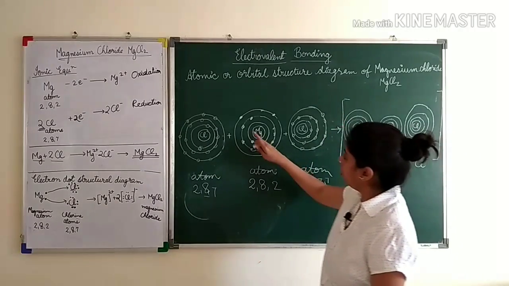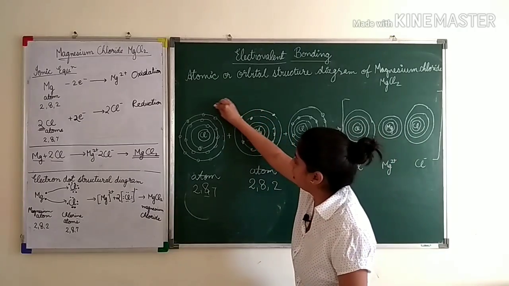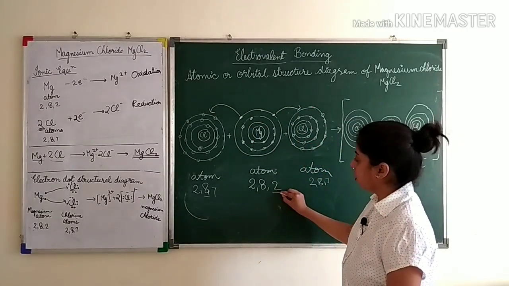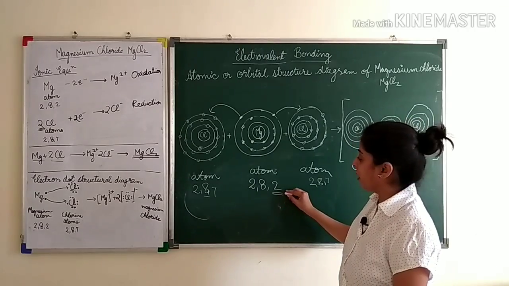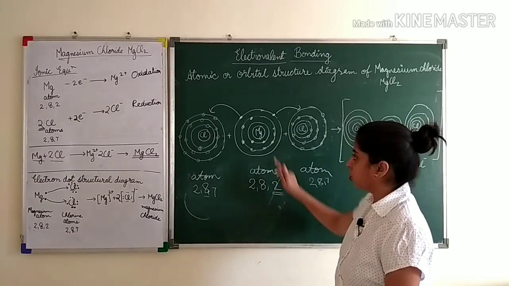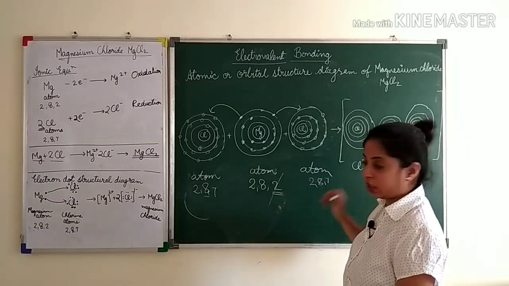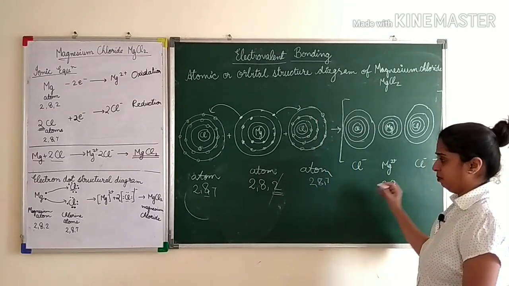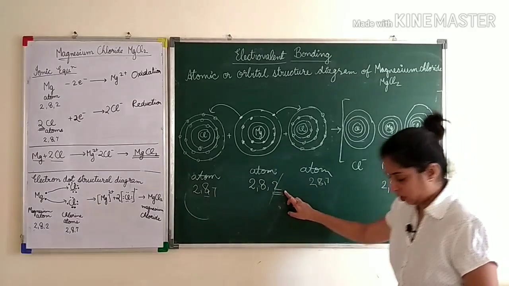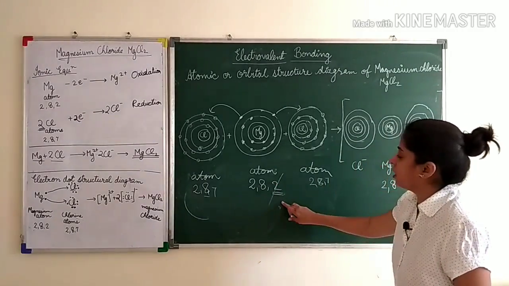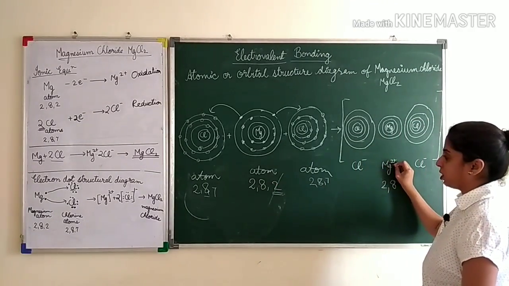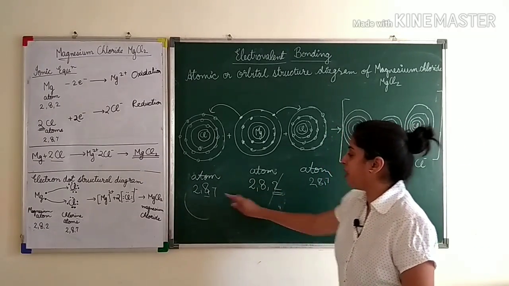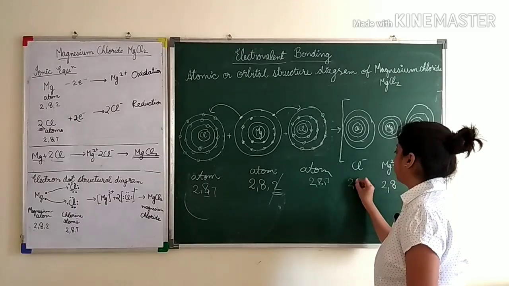Now you have to show that from this magnesium, 1 electron is gone here and 1 electron is gone here, because there are 2 electrons in the outermost shell. Magnesium wants to get rid of these 2 electrons. So 1 it will give to this and 1 it will give to this. So now this becomes 2, 8, and since it has given 2 electrons, it becomes Mg2+. Now both of them have got 1 electron, so from 2, 8, 7, it becomes 2, 8, 8.